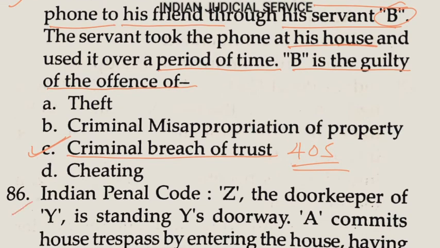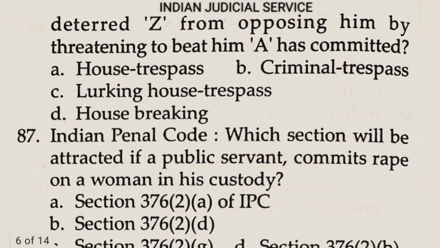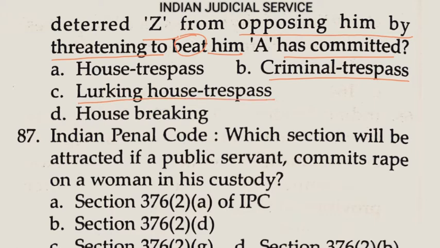Now question number 86, Indian Penal Code. Z, the doorkeeper of Y, is standing in Y's doorway. A commits a house trespass by entering the house, having deterred Z from opposing him by threatening to beat him. A has committed: option A, house trespass; option B, criminal trespass; option C, lurking house trespass; and option D, house breaking. So clearly the answer is option D, house breaking.